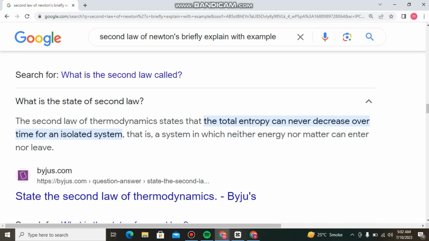What is the statement of the second law? The second law of thermodynamics states that the total entropy can never decrease over time in an isolated system, that is a system in which neither energy nor matter can enter nor leave.